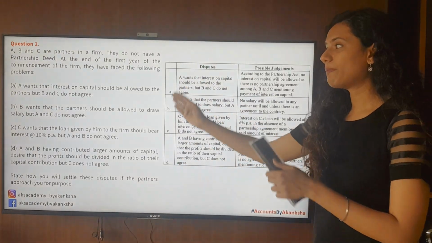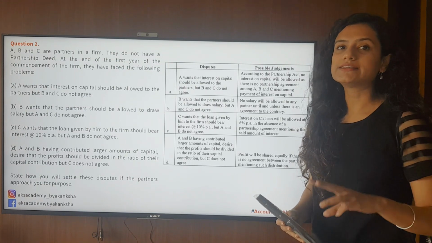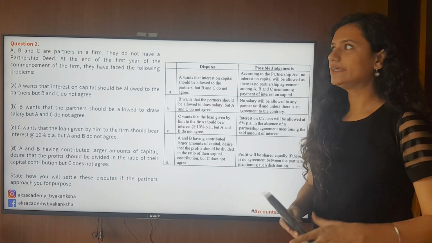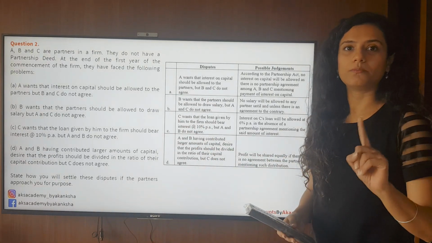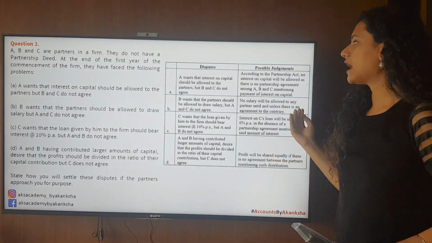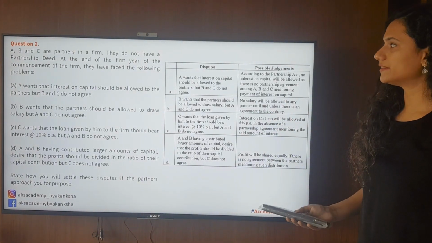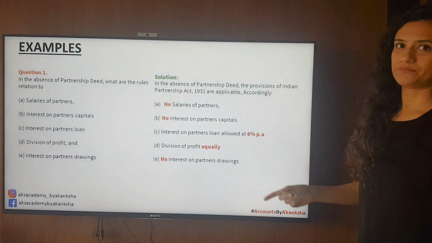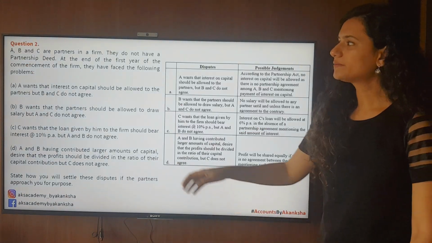Now, expect a question like this in your paper for nothing less than 3 marks, or in case they have given only 2 situations, then for a mark. Okay, this is how you are going to present the answer, or you could also present the answer like this. Either way, the answer will be given marks. So let's look at it.